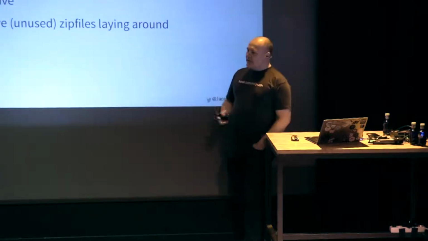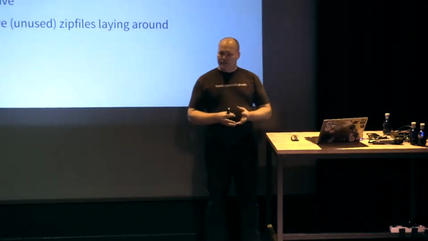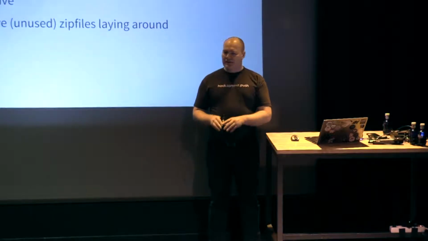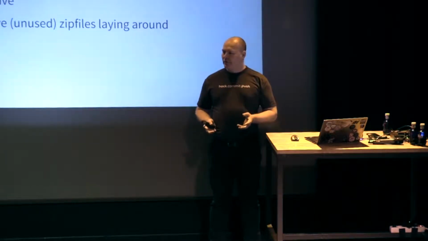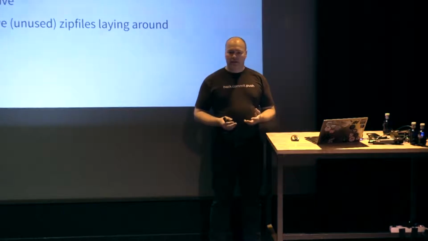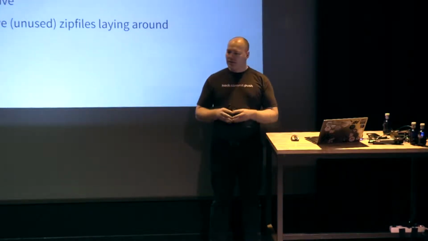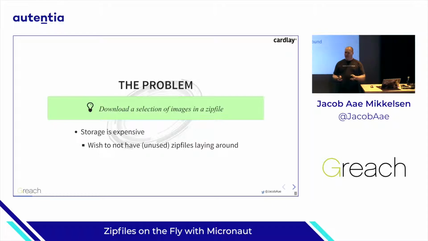So we were not really interested in materializing those zip files, putting them on storage until someone would like to pick them up. So the scenario here is that we would actually prefer to never materialize the zip files until the point where people will really need them, so we could just deliver them on the fly. So that's why this talk came around.